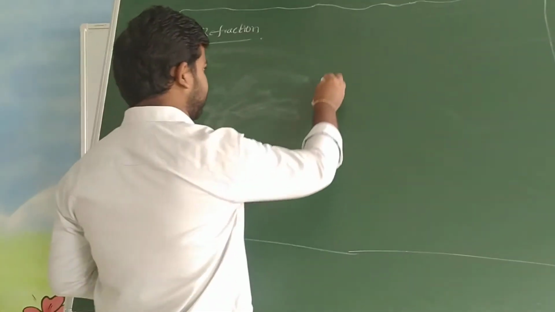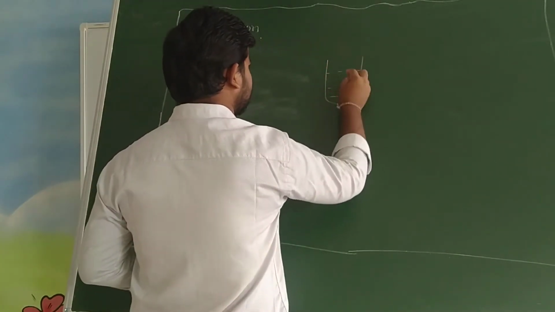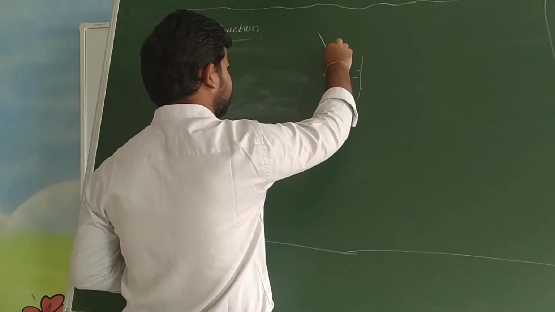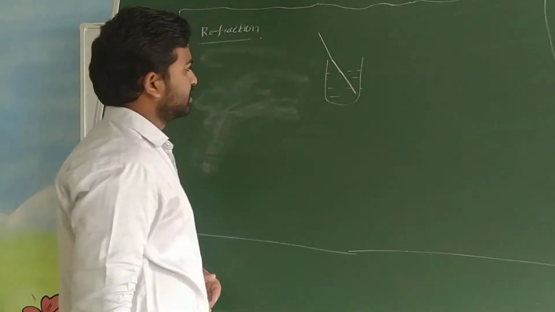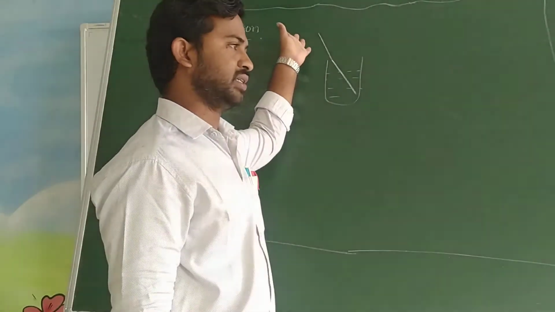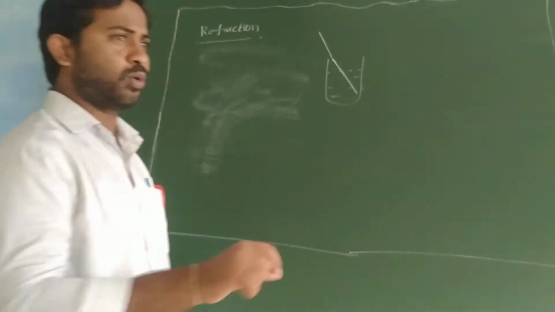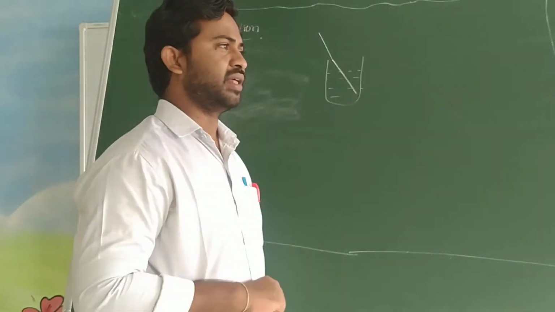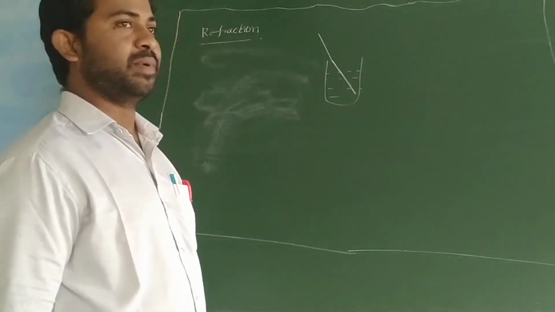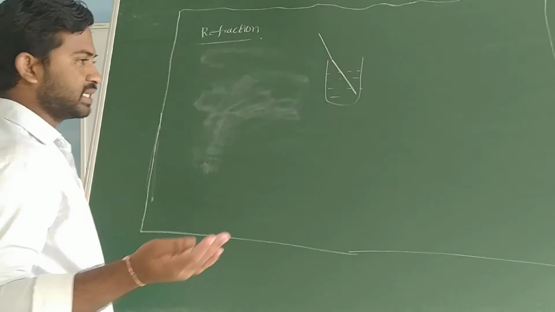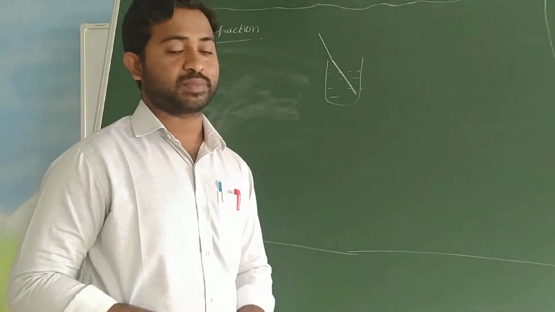And one more example. If you take a beaker and fill it with water, and you keep a pencil in it, it appears displaced somewhat. It is not a straight line. Why? Because here also two media occur, one is the air medium and the other is the water medium. From all these examples, we conclude that light rays bend when two media occur. This is the reason behind the refraction concept.